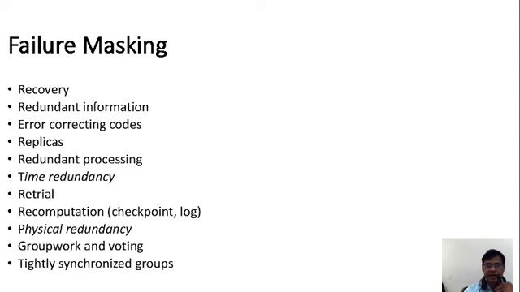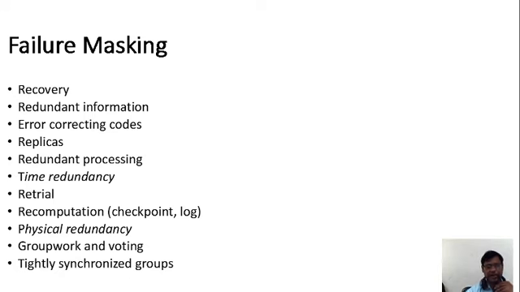Retrieval is the way the packet is transmitting, and recomputation, that is checkpoint logs, where the packet is tracked. Based on that it uses the checkpoint, with some techniques including logarithmic ones, which help the packet move smoothly.